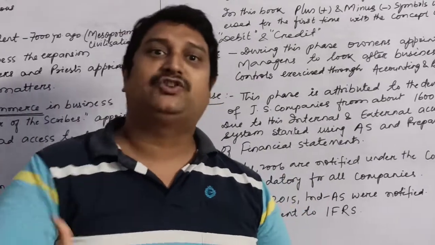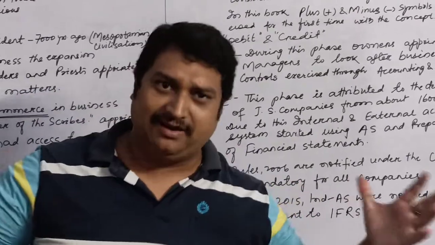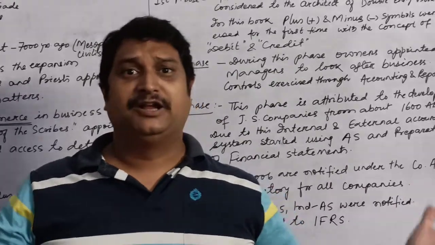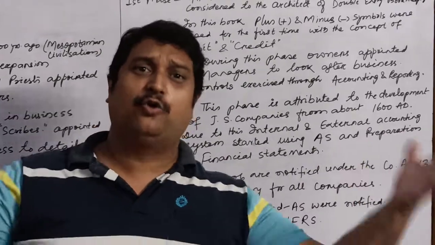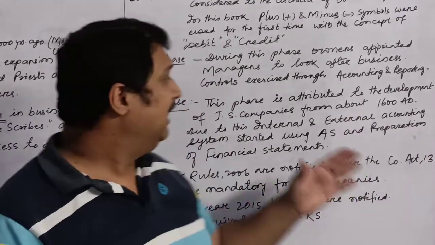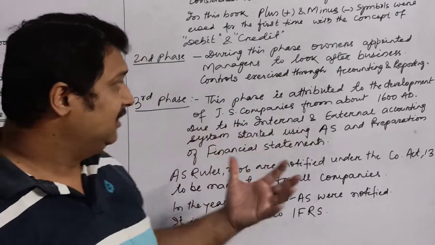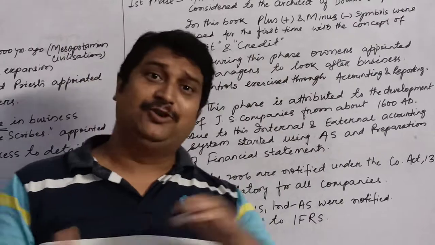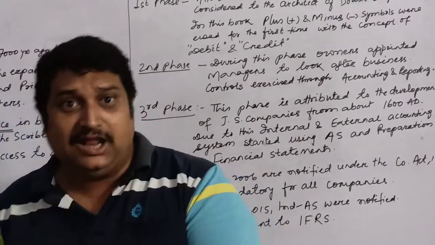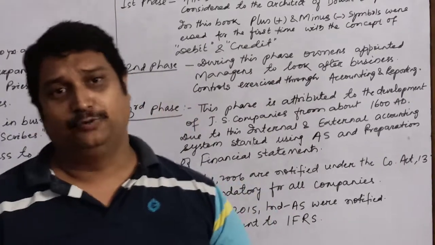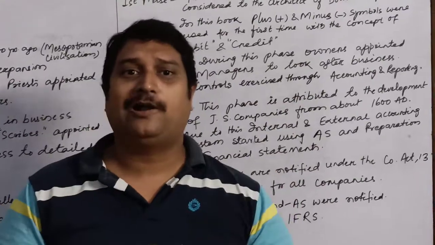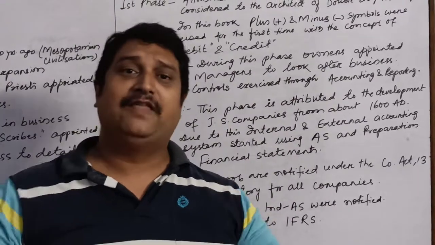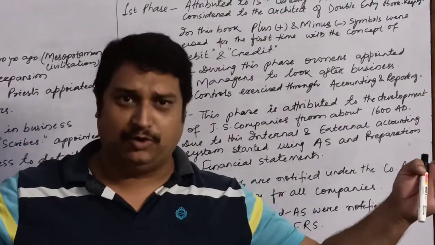So joint stock companies came into force, where the amount of investment grew to crores and crores of rupees. After that, the accounting information was to be utilized by internal and external users.